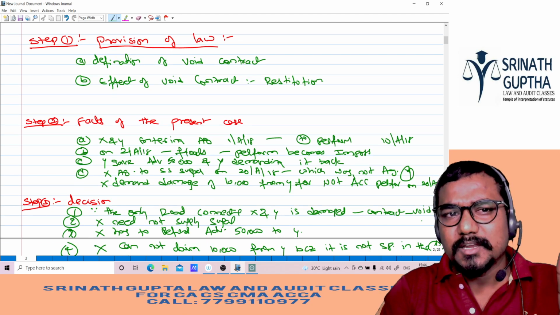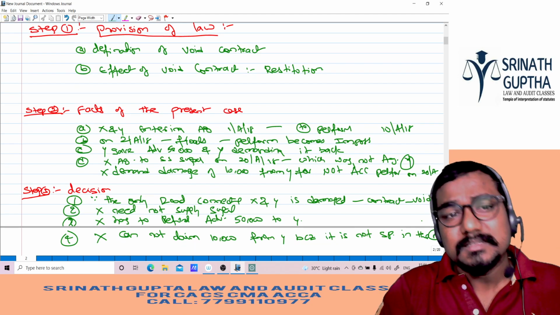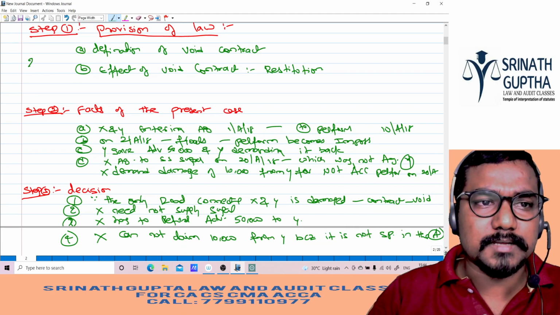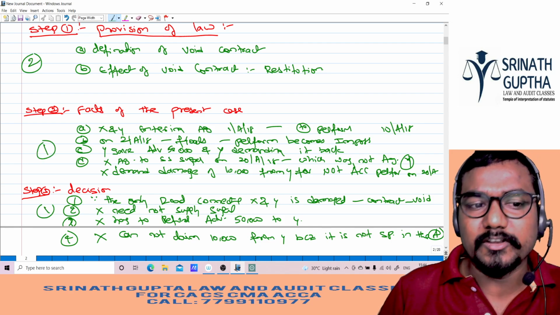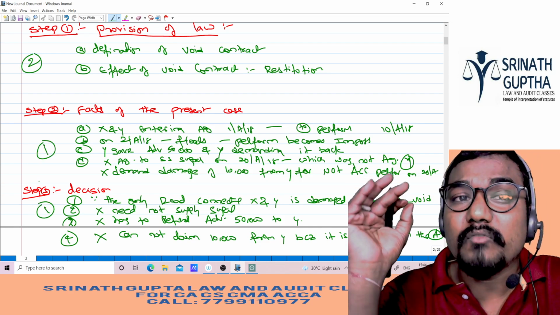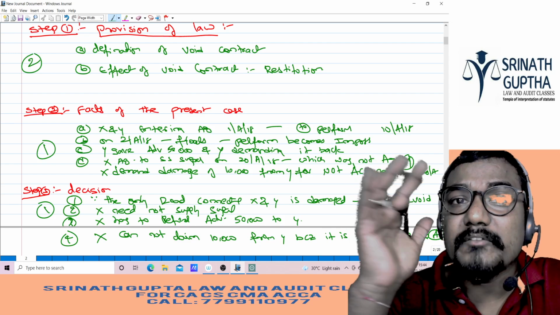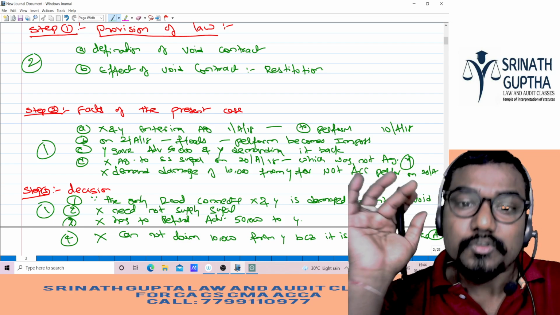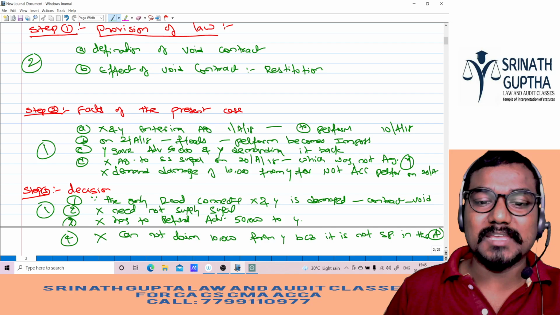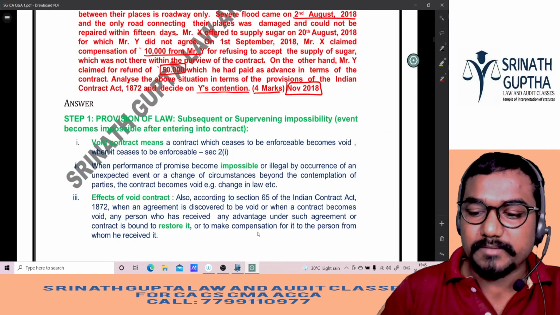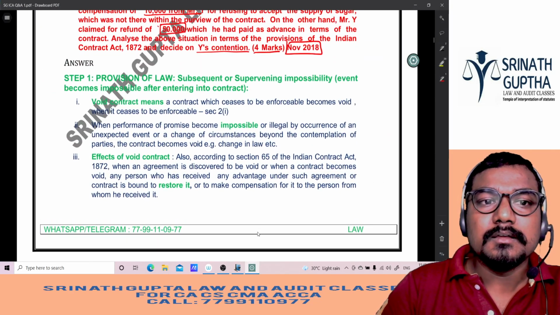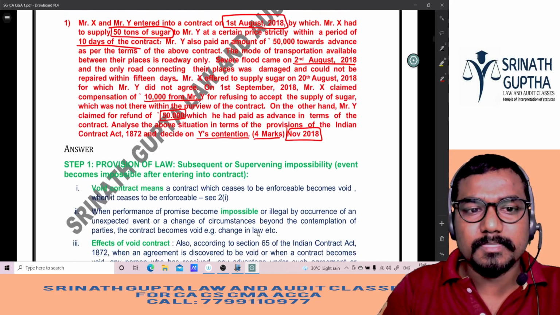If you write like this, do you feel that he will reduce the marks? Chance is not there. Here he will give 2 marks. Here he will give 1 mark. Here he will give 1 mark. Even if he wants to reduce the marks, he doesn't have any scope to reduce them. This is how you have to answer the question in the exam. है ना बेटा? So let us read the answer also once. So the question is clear, ना बेटा?